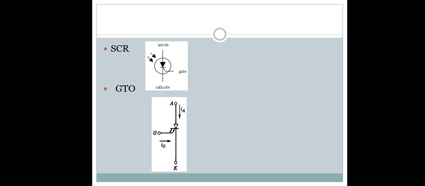Then next is the SCR. SCR is the silicon controlled rectifier. This is the symbol of SCR. There are three terminals: anode, cathode, and gate terminals. The SCR is a unidirectional device. Then next is the symbol of GTO. It is a three terminal device: anode, cathode, and gate.